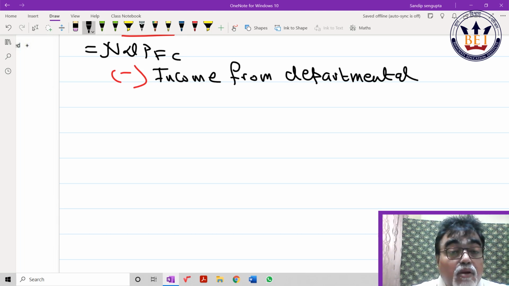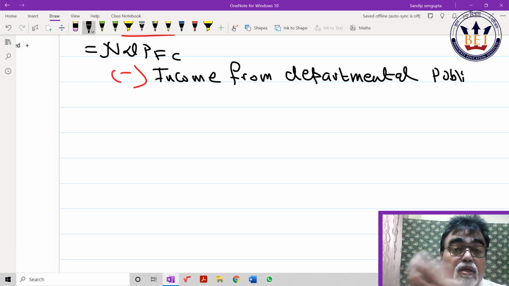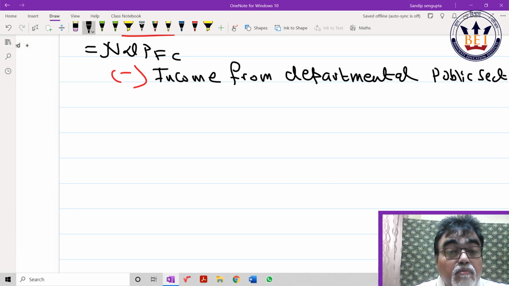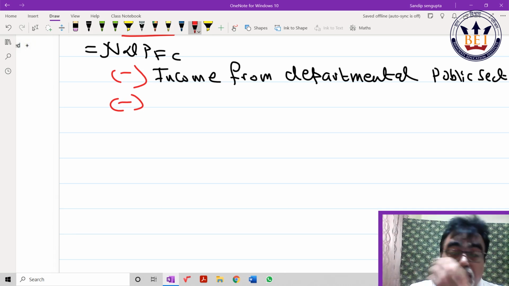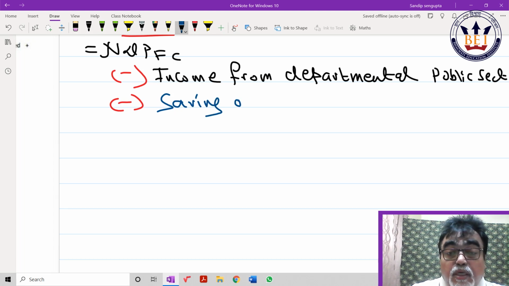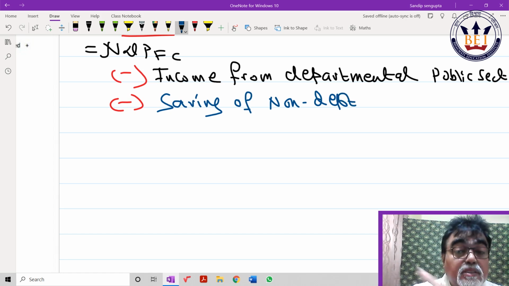And sale and all, it is called non-departmental public sector. Minus saving of non-departmental public sector. First thing, please, income from domestic product accruing to private sector, matlab NDPFC minus these two. First concept is this.